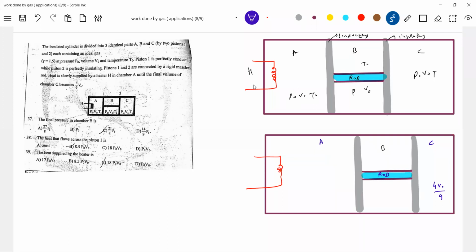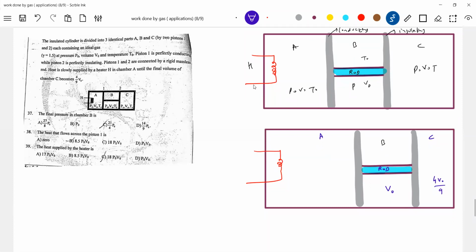What process will the gas undergo in chamber C? Volume of this will remain as it is. So, can anybody tell what can be the volume of chamber A? How to calculate the volume of chamber A? 3 V naught should be equal to VA plus V naught plus 4 V naught by 9. So we'll get VA.